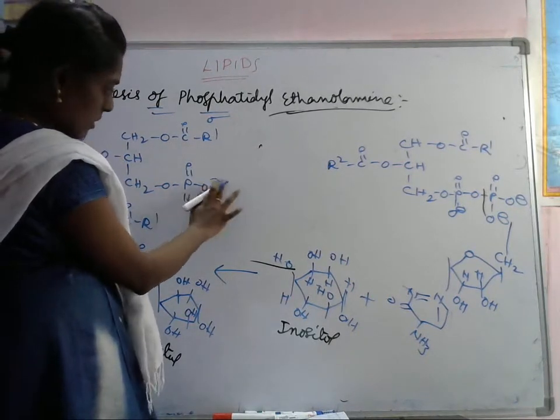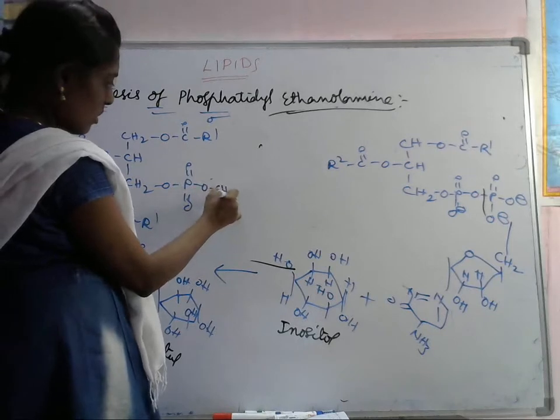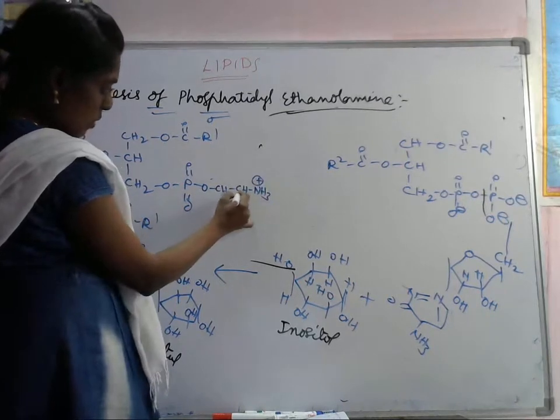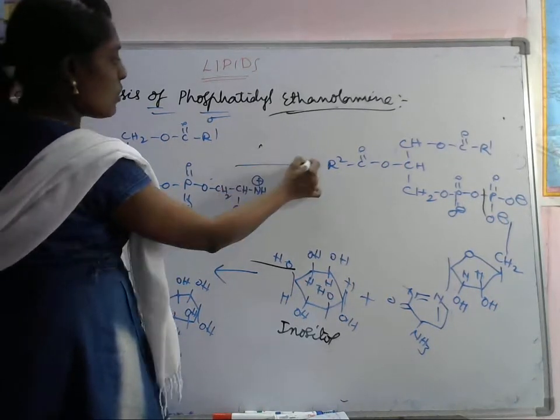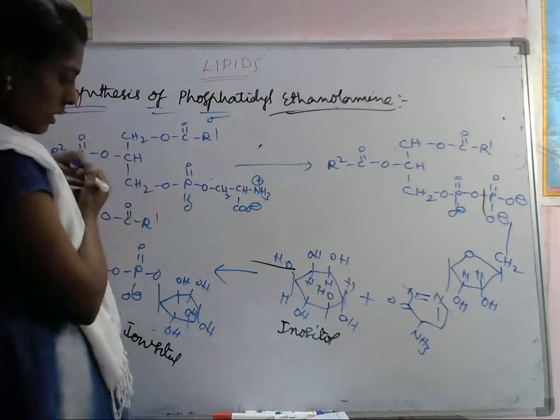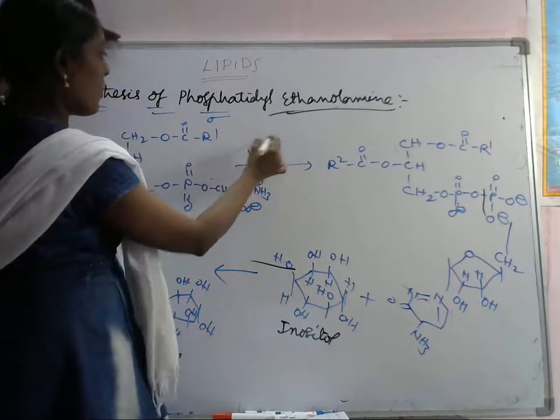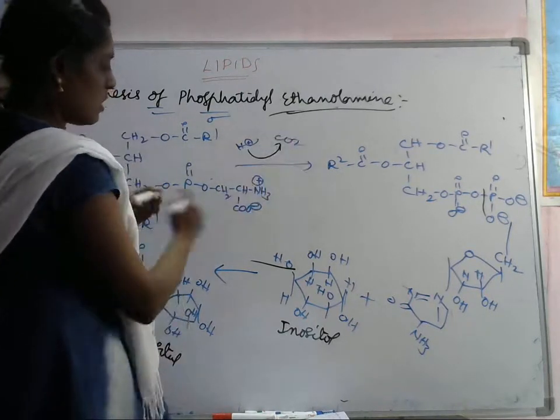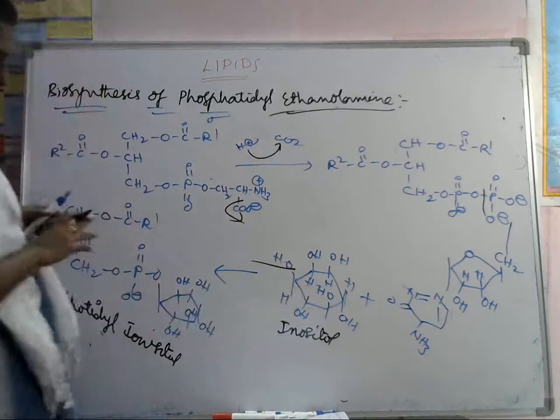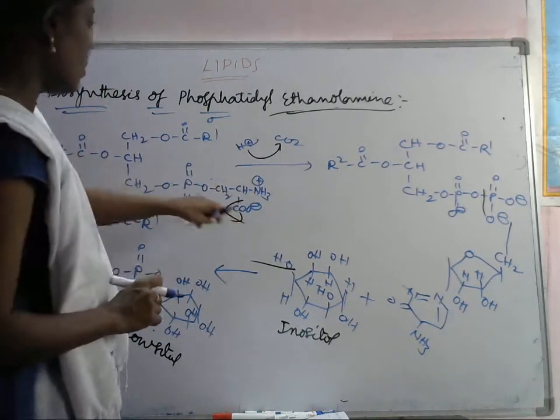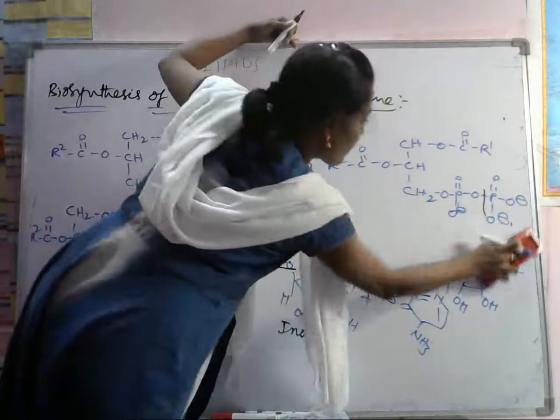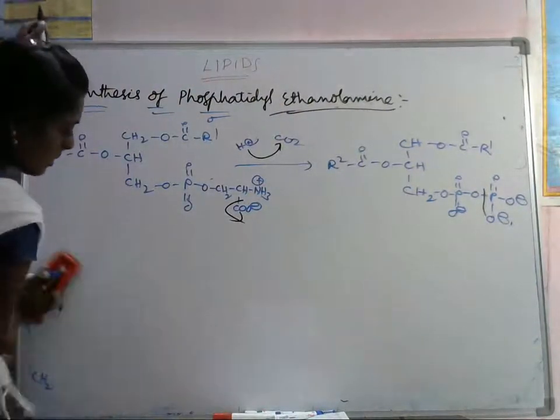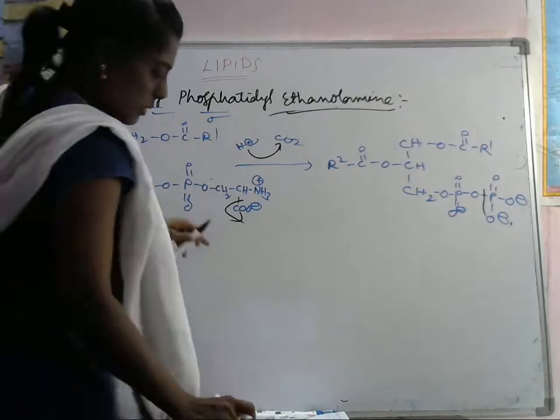For phosphatidyl serine, CH2, CH, NH3 plus, COO minus. So for this one, what do we have to do here? H plus is added, and it removes this CO2. What will we get?